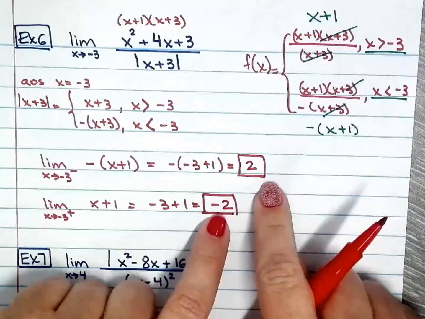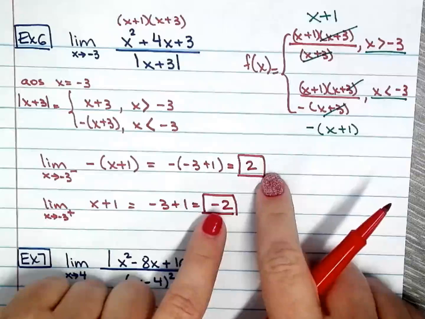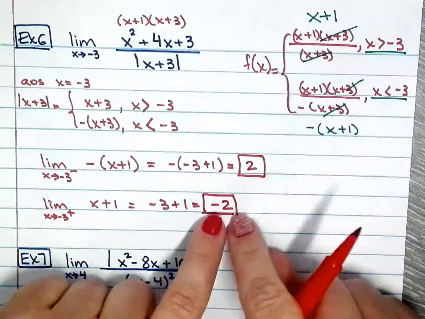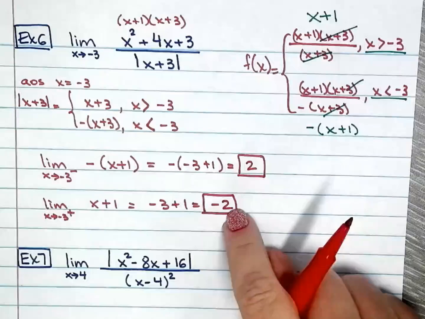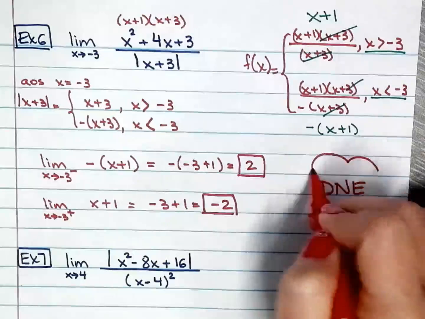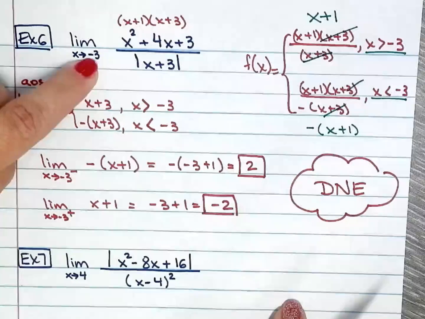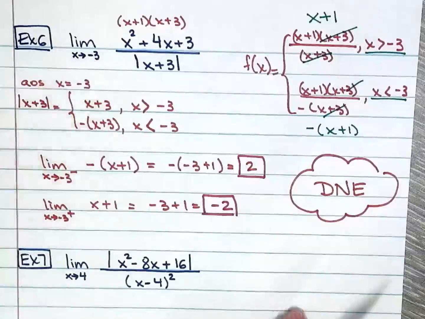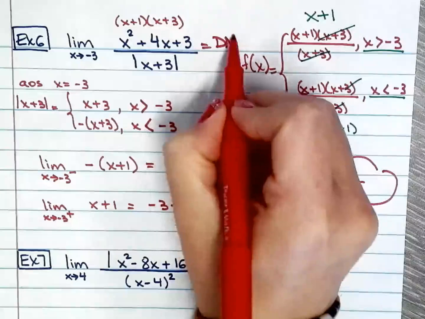And a two-sided limit only exists if the one approaching from the left and the one approaching from the right are the same. They need to agree. Otherwise, this limit does not exist. This limit does not exist.